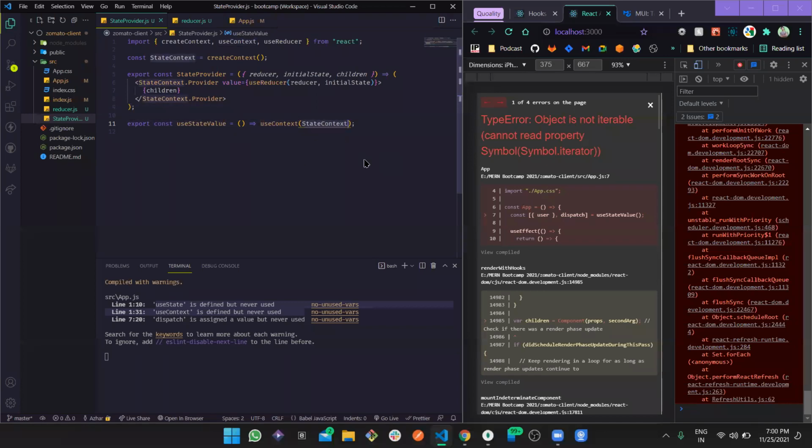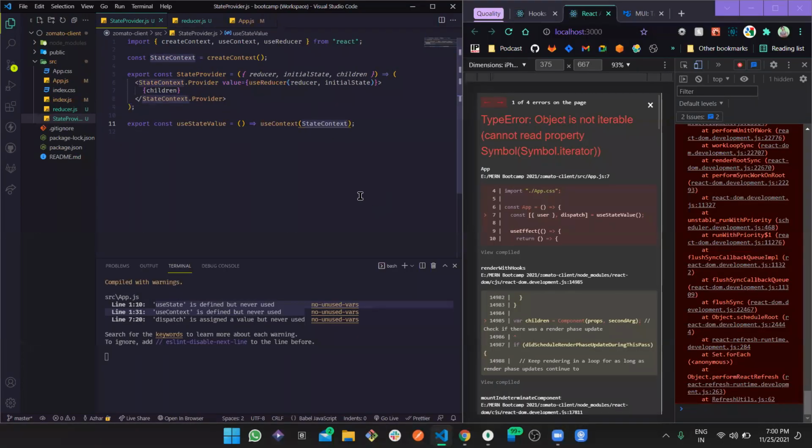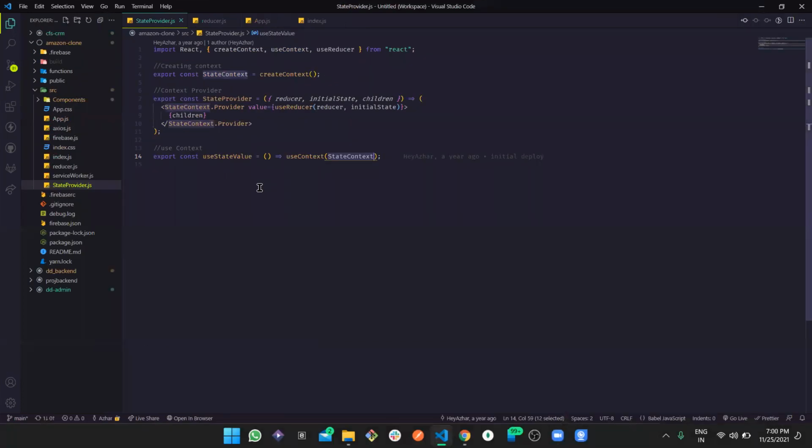Here we are going to send this a state context, but this state context is the provider. Okay, why it is not supposed to, or no, export this is state context, but we are supposed to get this context here. You see any typo?